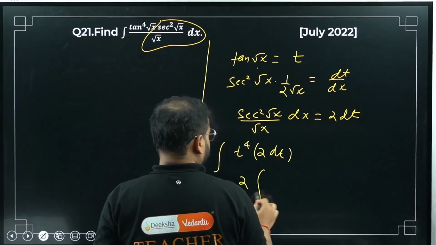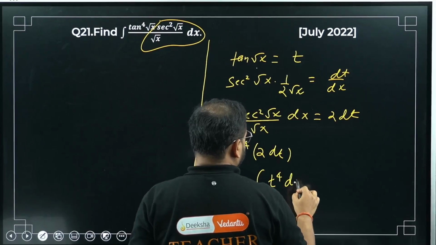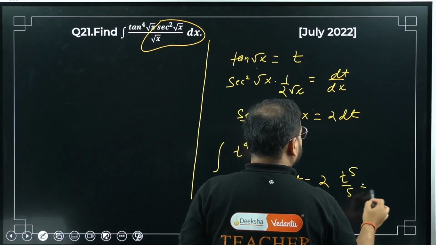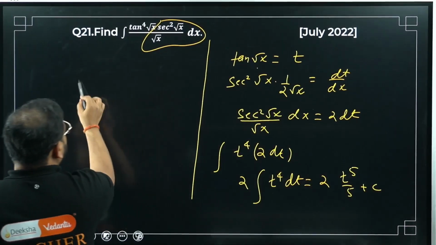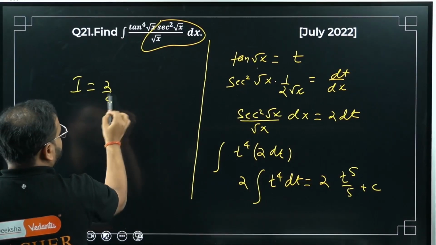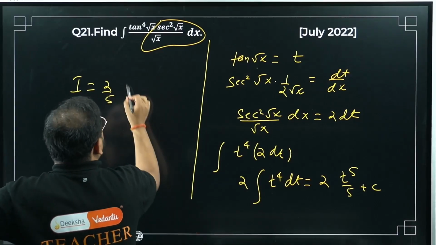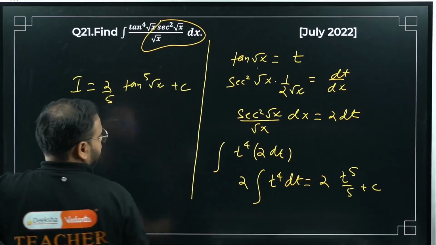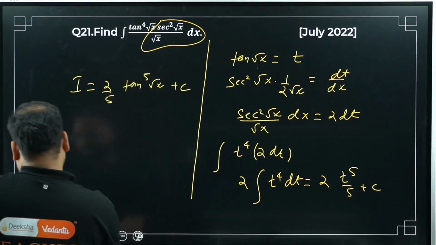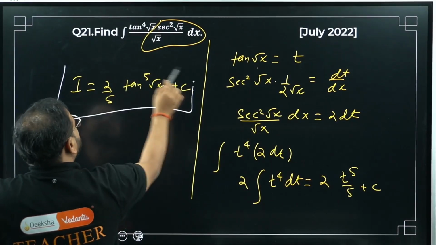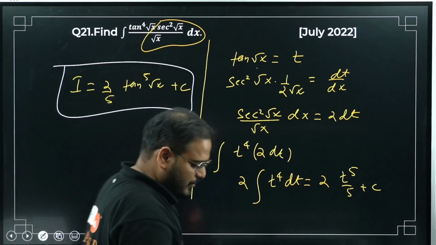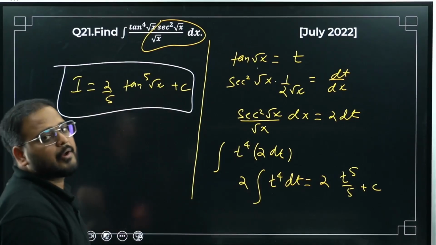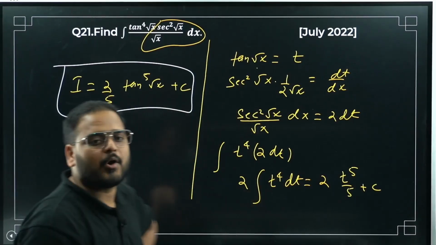Take 2 outside. T power 4 dt. Please check. 2 is here. T power 5 by 5 plus c. What I'm getting for this integration I is 2 by 5 t power 5. What is t, sir? T value is tan of root x, plus c. Correct? Yeah. I think I got the same answer yesterday also. Yes, in the previous session I got the same answer. Yes, please check. Okay, so July 2022 paper, the question was very simple. I hope all of you got it.